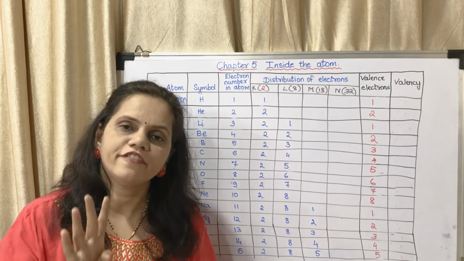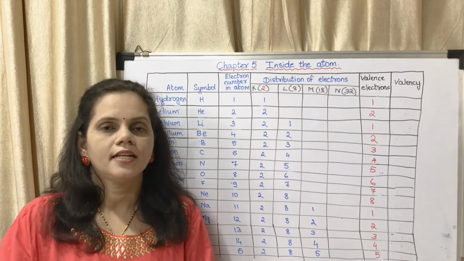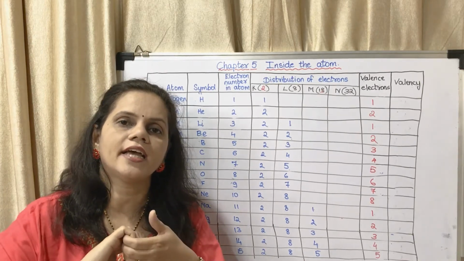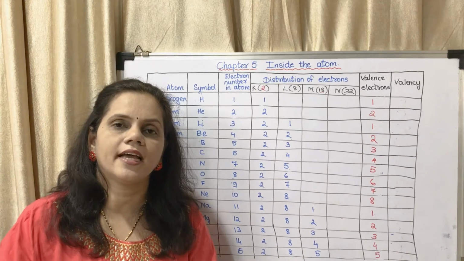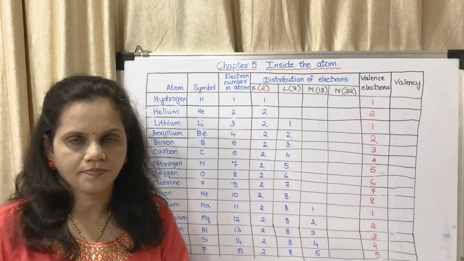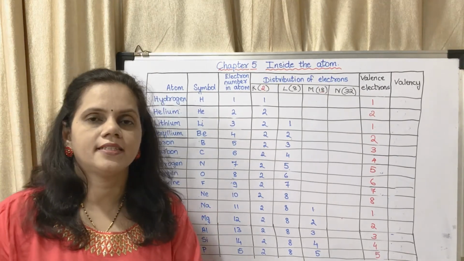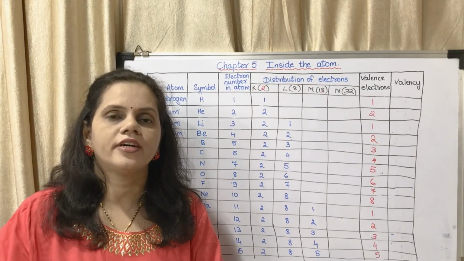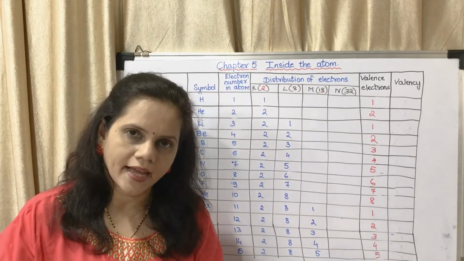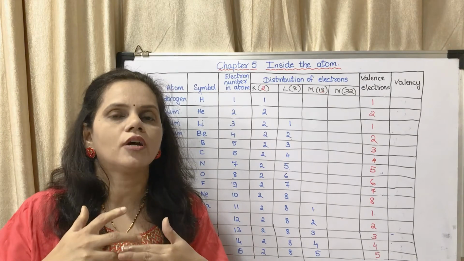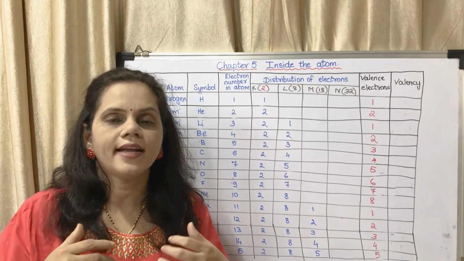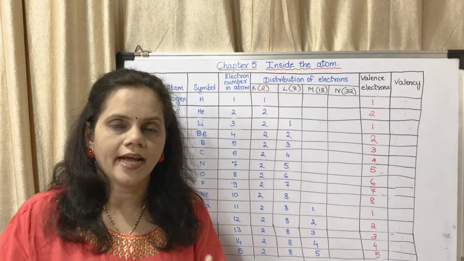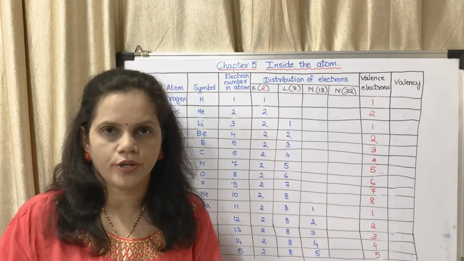Those having 4 in the last shell have a tendency to share electrons. They will share 4 electrons. They have 4, they need 4 more. Now how did I decide that they need 4 more?